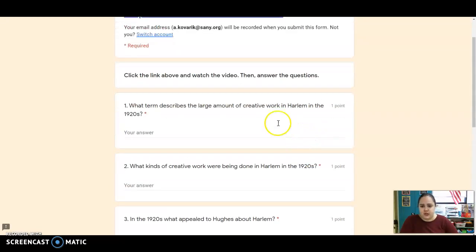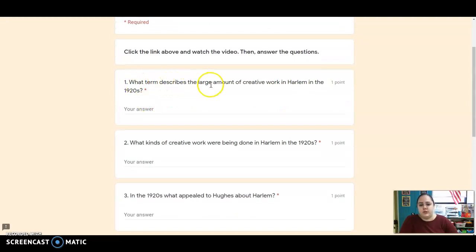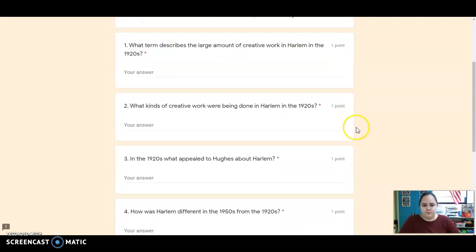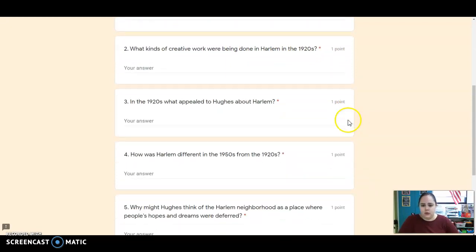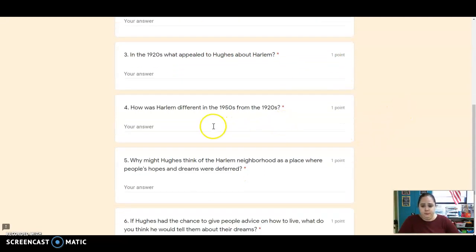So you've got 6 questions. Number 1, what term describes the large amount of creative work in Harlem in the 1920s? So what was that called when lots of people were creating art in Harlem during this time? Number 2, what kinds of creative work were being done? Number 3, what appealed to Hughes about Harlem? So why did he go there? What interested him? Number 4, how was Harlem different in the 1950s from the 1920s?